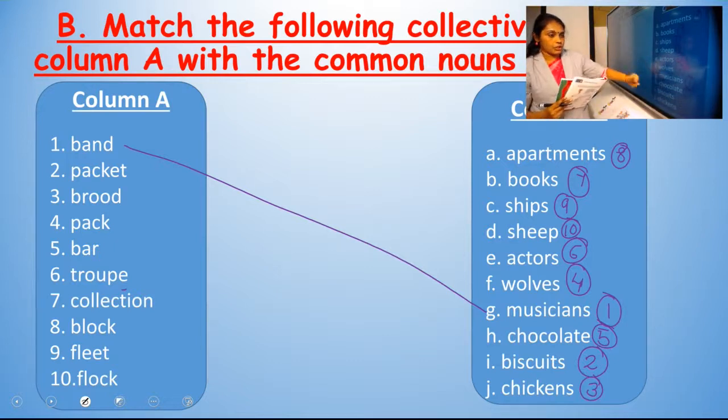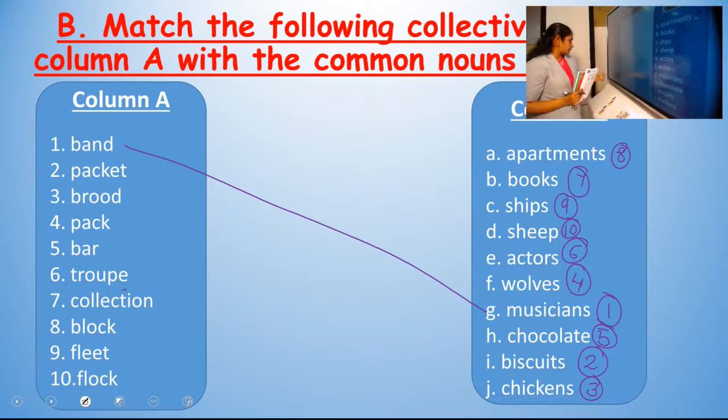Band of musicians, packet of biscuits, brood of chickens, pack of wolves, bar of chocolate, troop of actors, collection of books, block of apartments, fleet of ships, and flock of sheep.